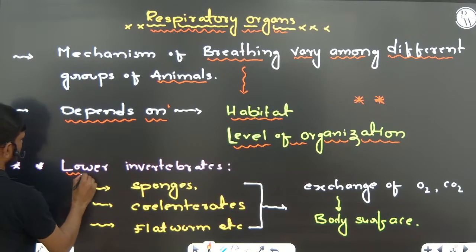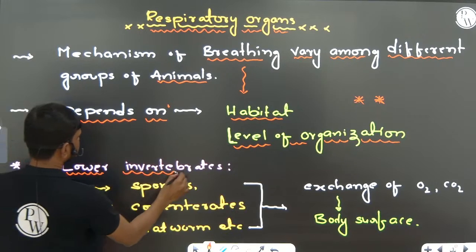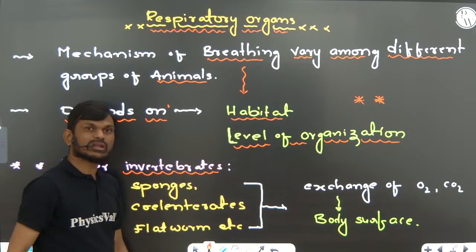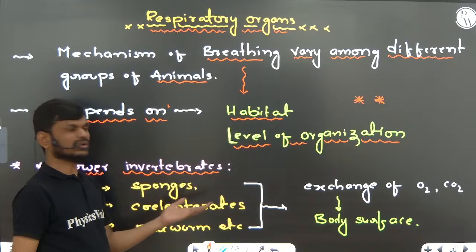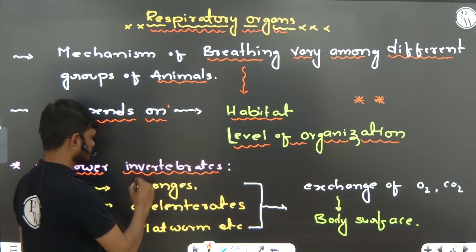Example, lower invertebrates. These are the invertebrates that are not well developed compared to others.